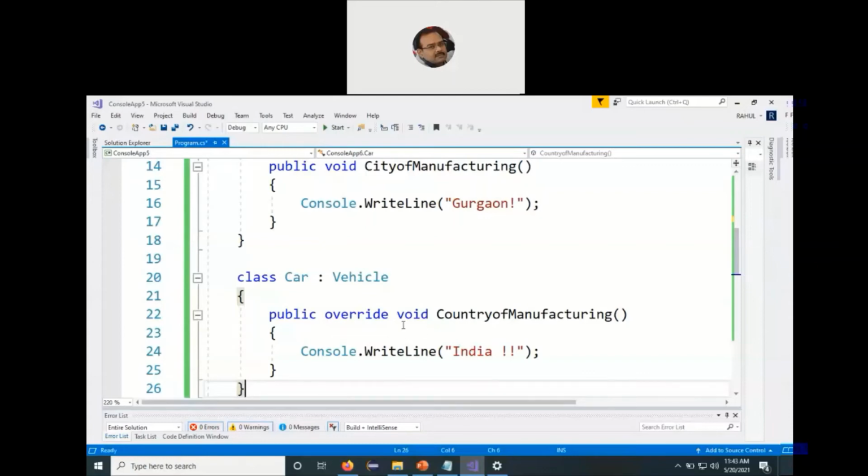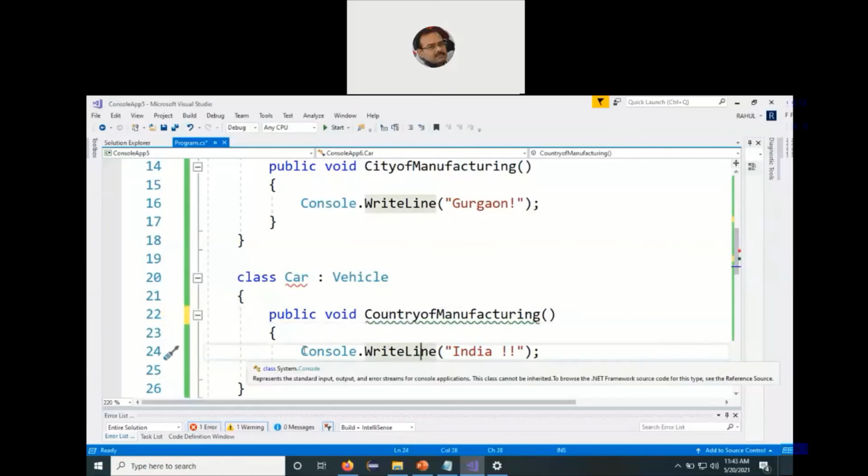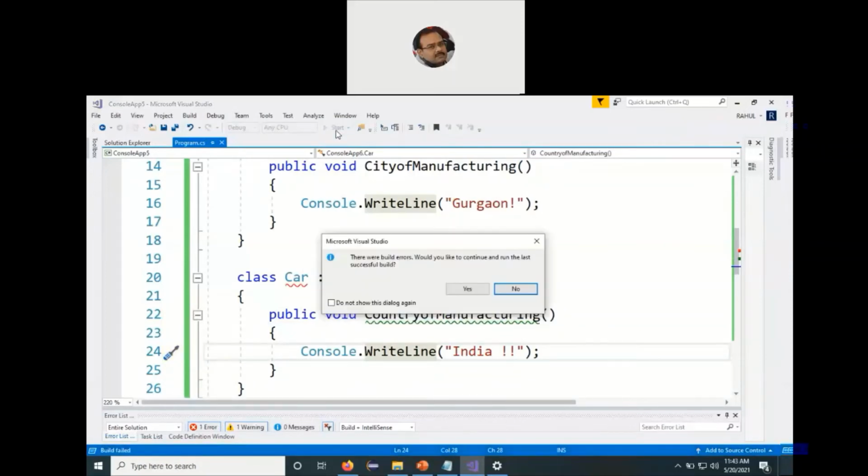Now suppose here I do not use the override keyword. Now immediately I can see, if I click on start, it will immediately say there were certain build errors. Would you like to continue and run the last successful build?